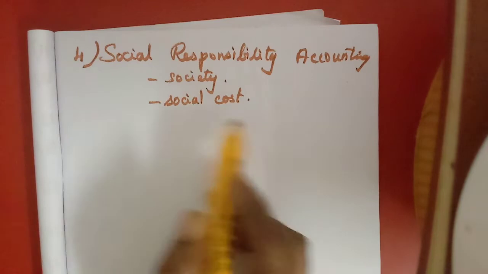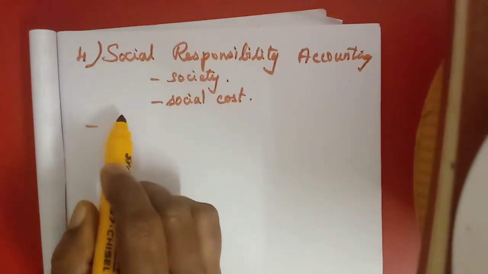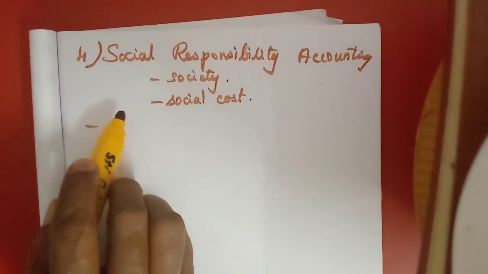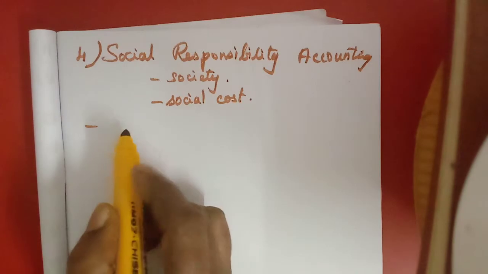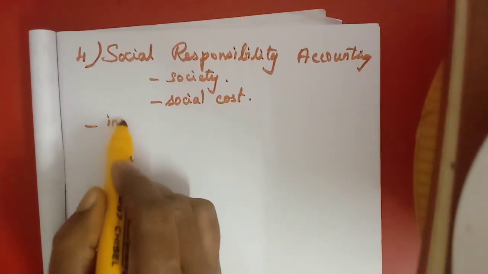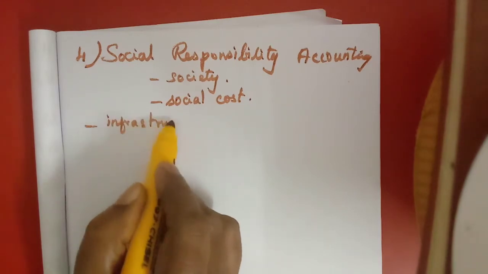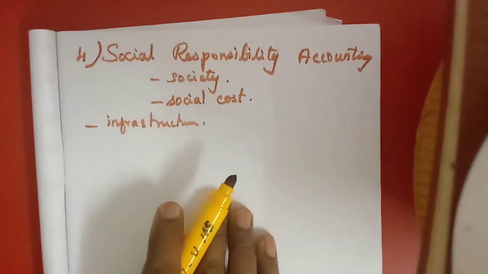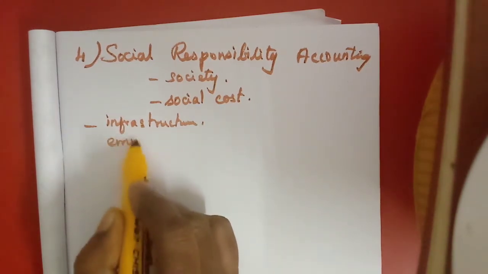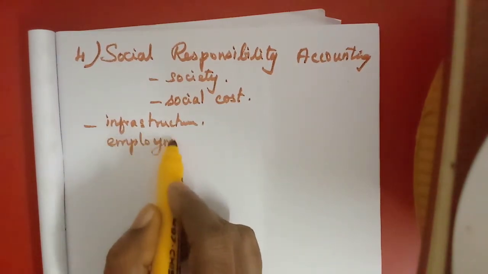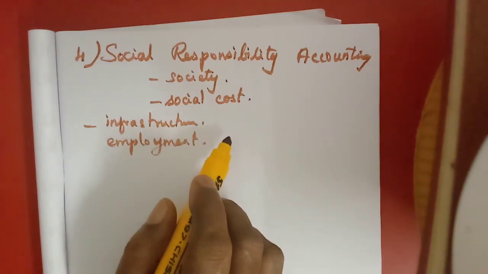For what all they will do in this social cost: keeping the infrastructure facilities, that means they will construct building infrastructure. The employees of that locality will be working there, isn't it? They provide employment opportunities. That is also one responsibility, isn't it? Then what they do?